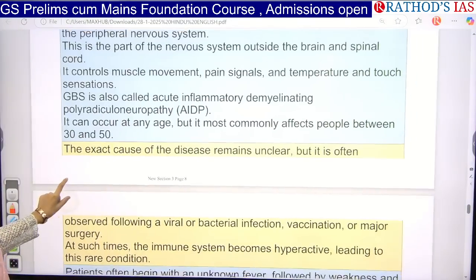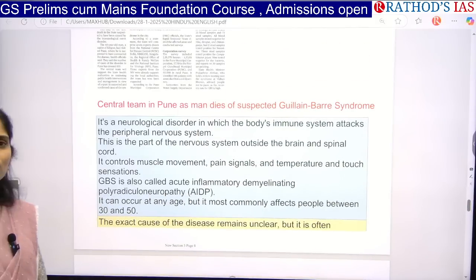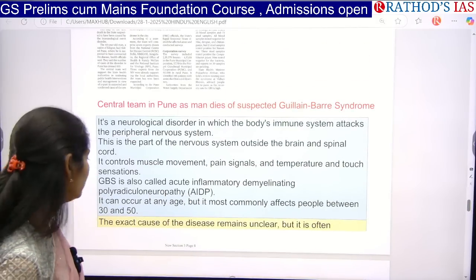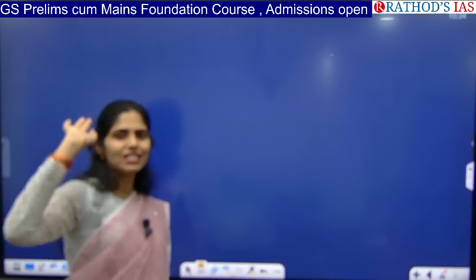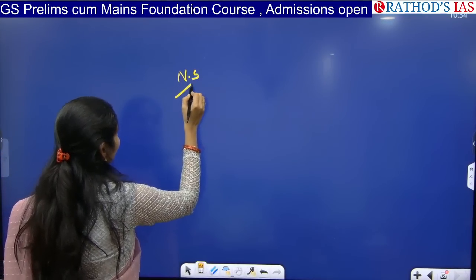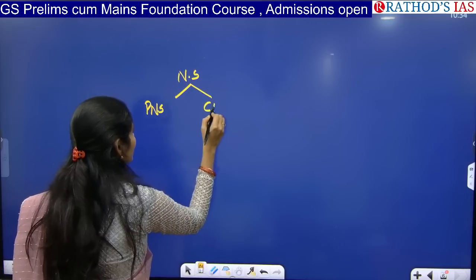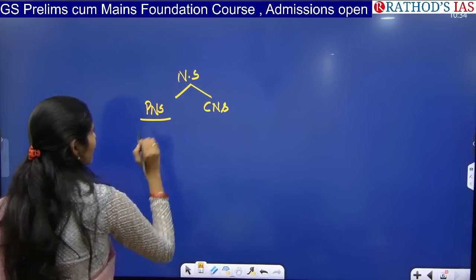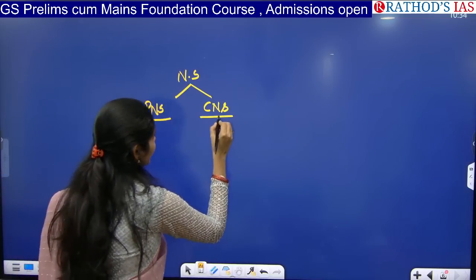If you see here, Guillain-Barre syndrome is a neurological disorder. That means it is causing an impact on your nervous system. I think you might have studied the nervous system in your school days. Can you name the different types of nervous system? We have the PNS and the CNS. That is the peripheral nervous system and the central nervous system. The central nervous system is nothing but your brain.